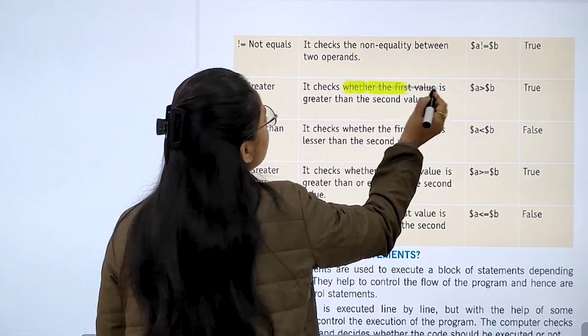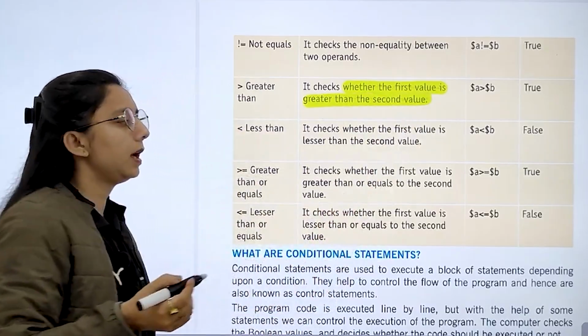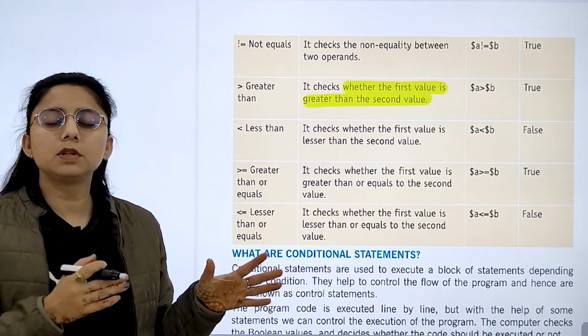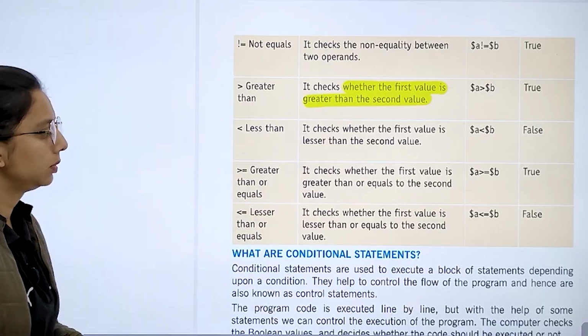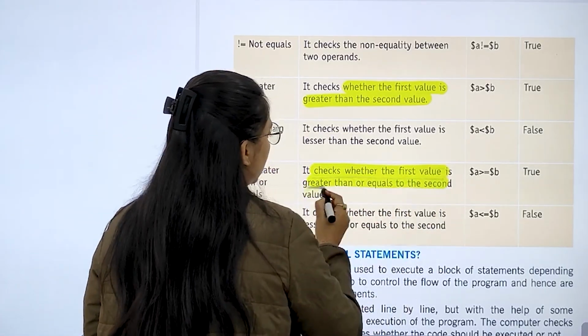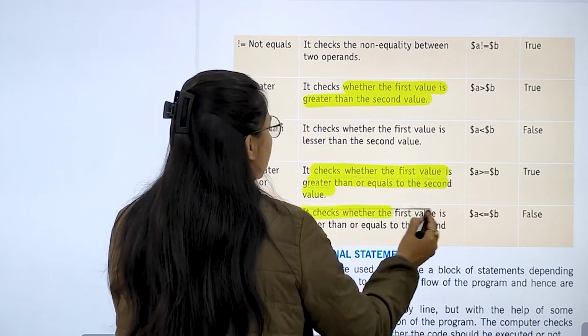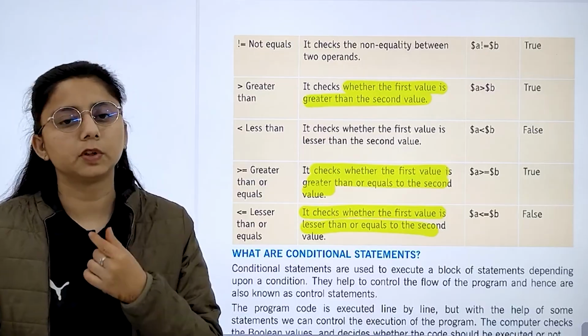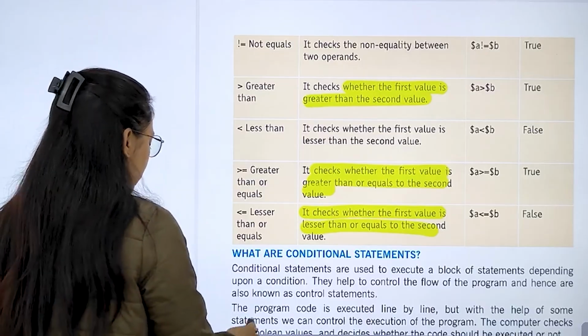Greater than will check whether the first value is greater than the second value. If it is, then it is true, otherwise false. Less than will check that the first value is less than the next value. It's false. It checks whether the first value is greater than or equal to the second value. Lesser than checks whether the first value is lesser than or equal to the second value. Right?